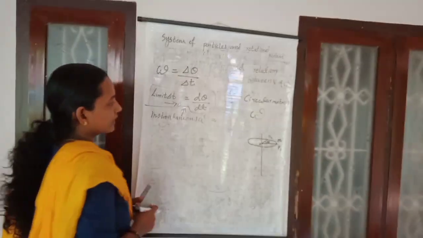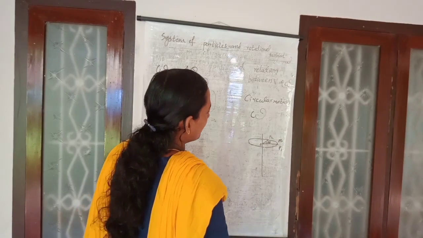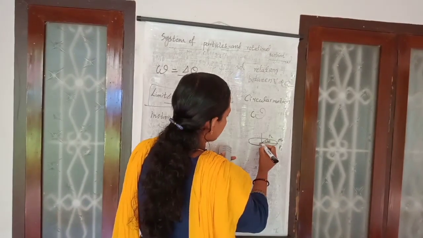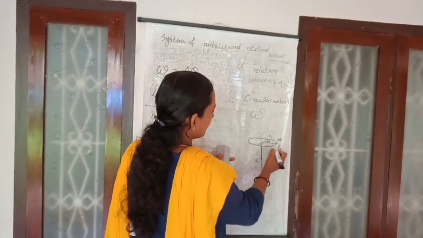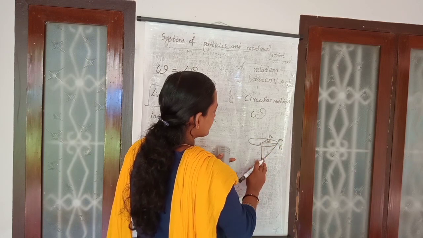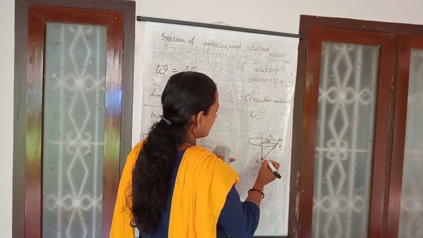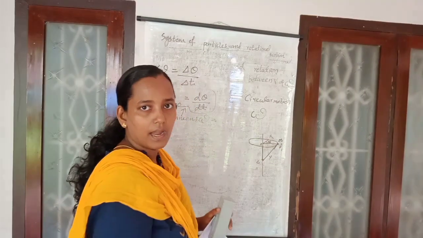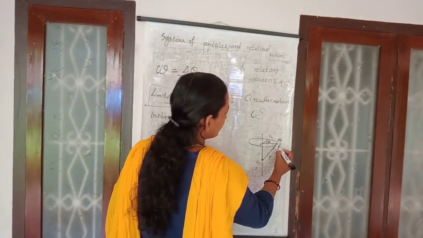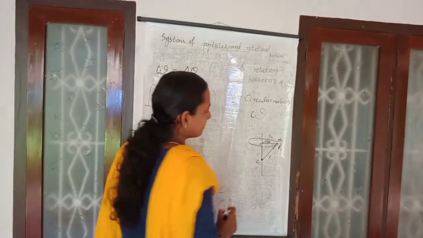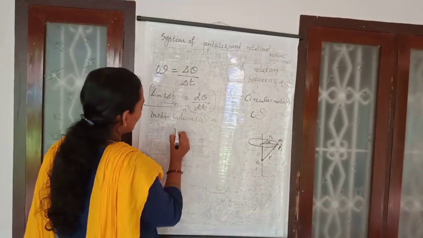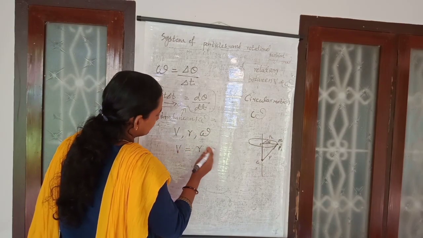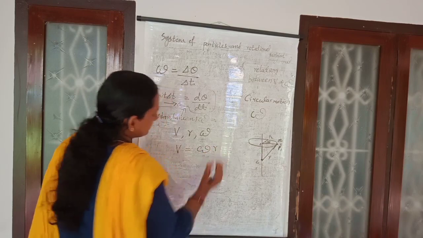And then what is the relation connecting linear velocity and angular velocity? Suppose here we choose the center of mass of the system C, and this is a particle P1 at a distance r away from the center. We know the relation between velocity, distance and angular velocity is v equals r omega, or omega into r.